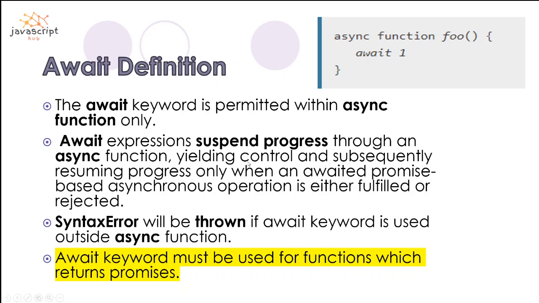So, yielding control and subsequently resuming the progress only when an awaited promise-based asynchronous operation is either fulfilled or rejected. So yielding control: under the hood, async and await are implemented by the generators available in JavaScript. So these are implemented with the help of generators as well as promises. Traditional promises plus generators basically hold the flow of the control. So they resume the control flow of the async functions so that they can suspend the progress, right?